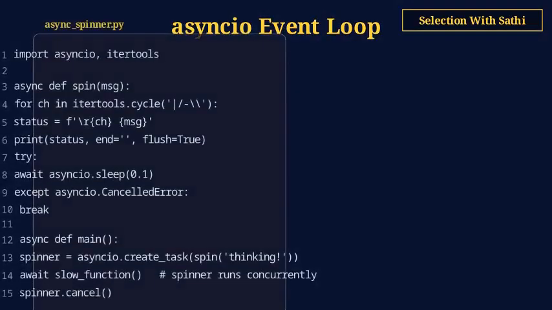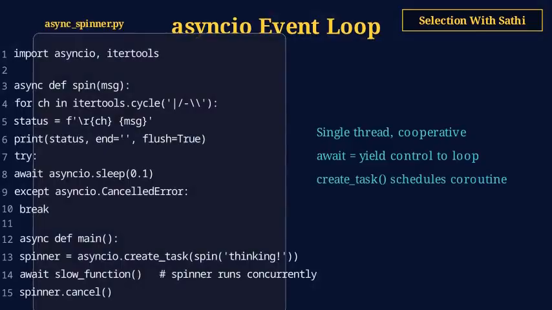Asyncio is Python's single-threaded concurrency model based on an event loop. You define coroutines with async def and pause them with await. The event loop runs on one thread and switches between coroutines at await points. There's no GIL contention because there's only one thread. Coroutines are extremely lightweight, about 1 kilobyte each. You can run thousands or even hundreds of thousands concurrently. Asyncio is ideal for high concurrency I/O: web servers, API clients, WebSocket handlers.